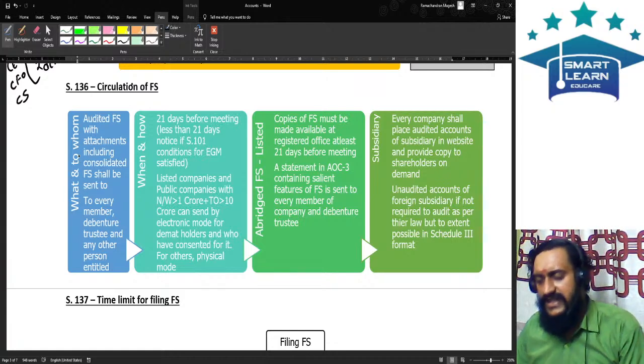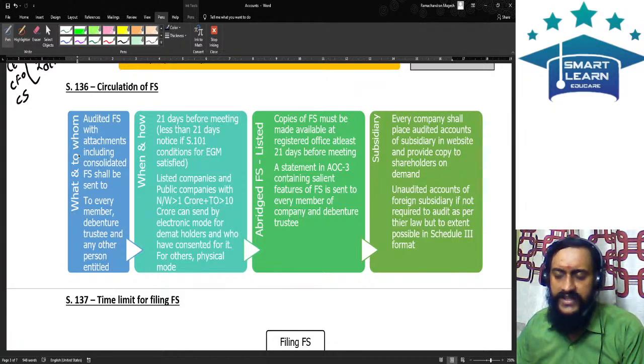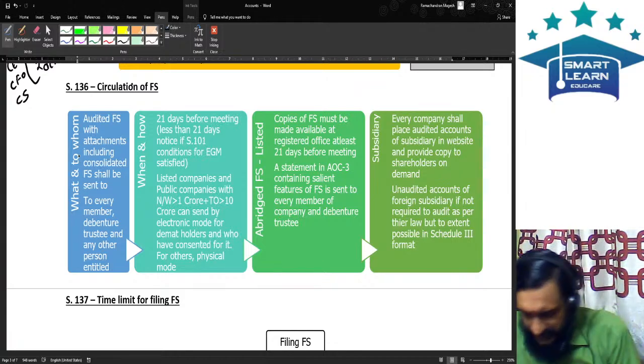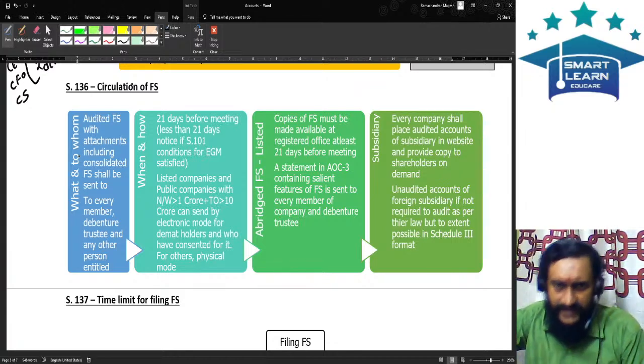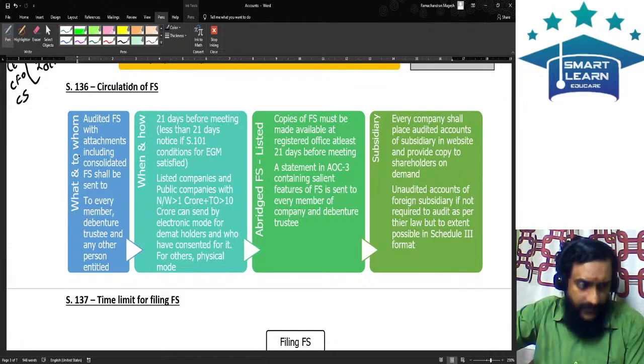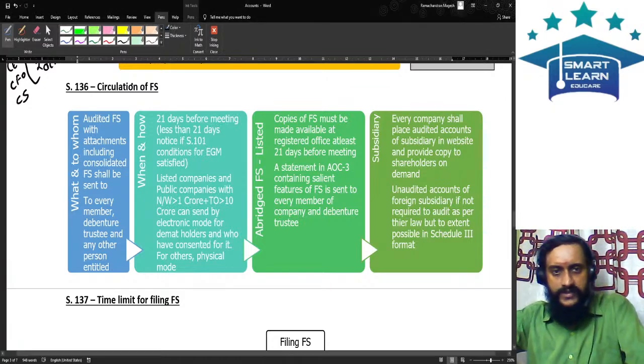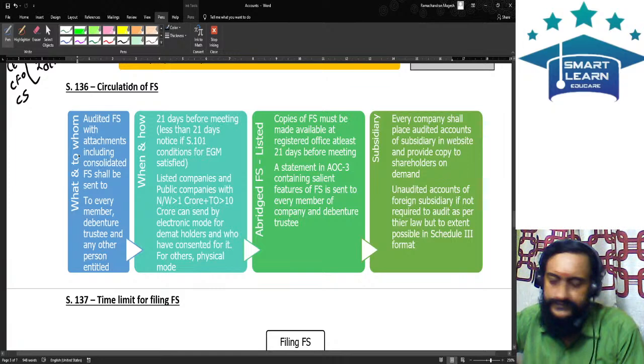So, the audited financial statement, along with all the attachments, including the consolidated financial statement, should be sent to all the members, the directors, the debenture trustee, and any other person entitled. When should it be sent? It should be sent at least 21 days before the meeting.